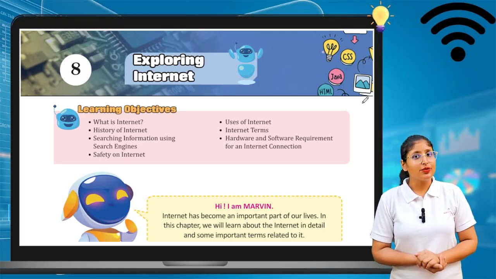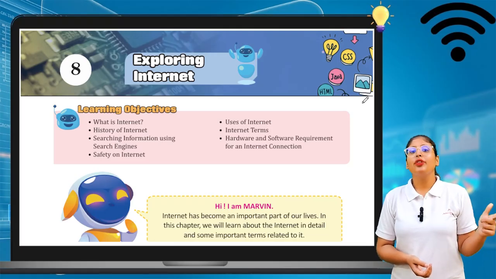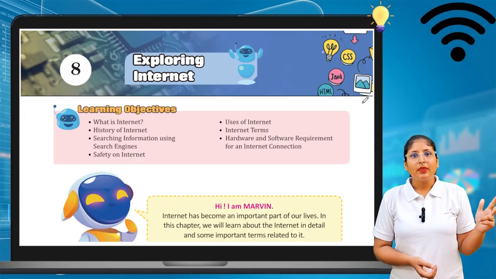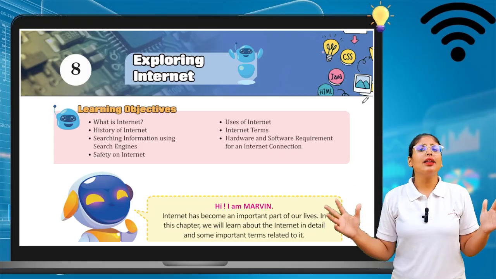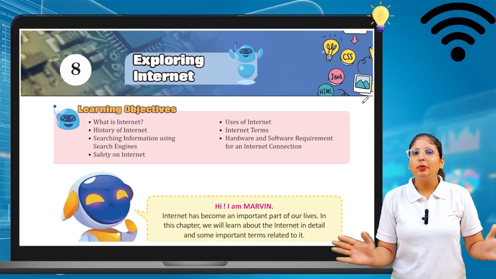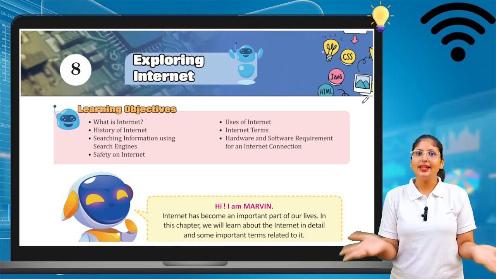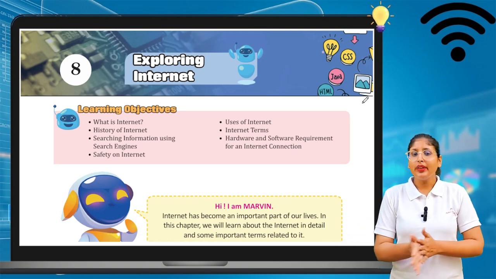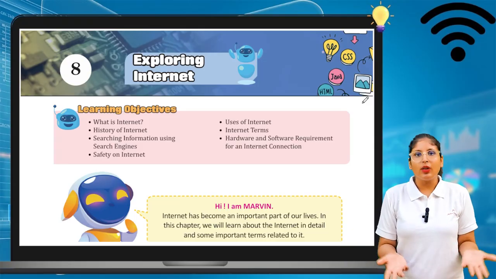First, my dear learners, we will see about what is internet, the history of internet. What are the things that we can do in internet? Why internet is useful nowadays? We can do lots of things on internet. Internet makes our life comfortable, easier. Do you agree with me? Yes? So let's see how the internet is useful, how the internet is invented, and what is internet.